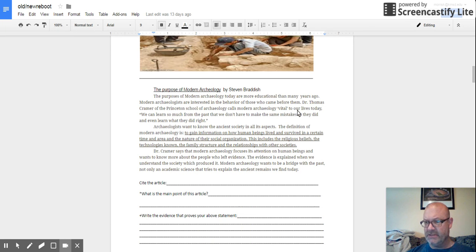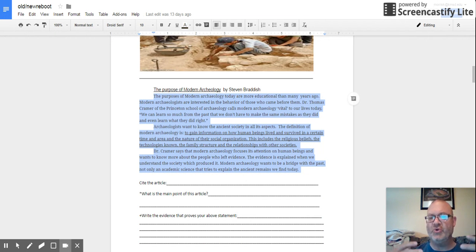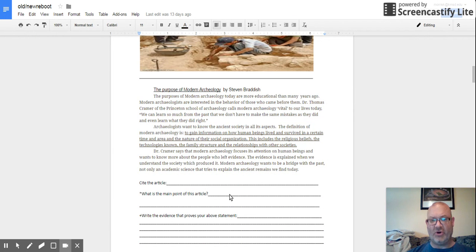Well, once again, we've annotated, right? We took this paragraph, that paragraph, and that paragraph, 15 words or less each, what it's about. But this whole article, this main article, is about new archaeology studying the artifacts to learn who we were in the past. So I would write: The point of this article by Stephen Bradish is to better understand how modern archaeology helps us as a society learn about our past.